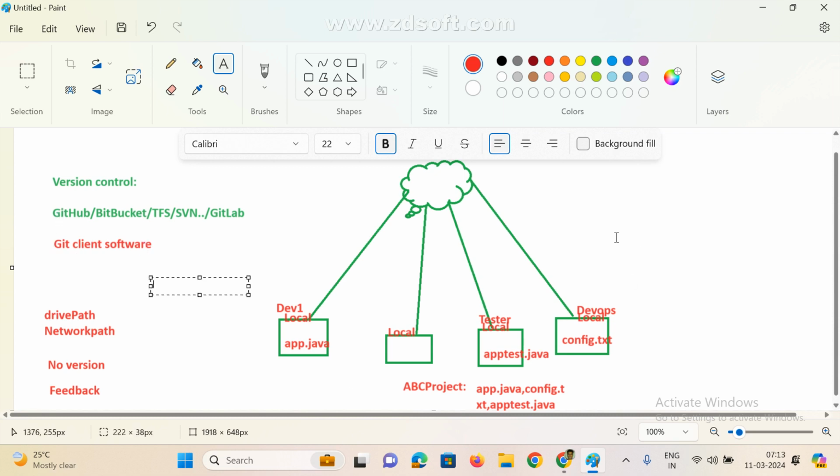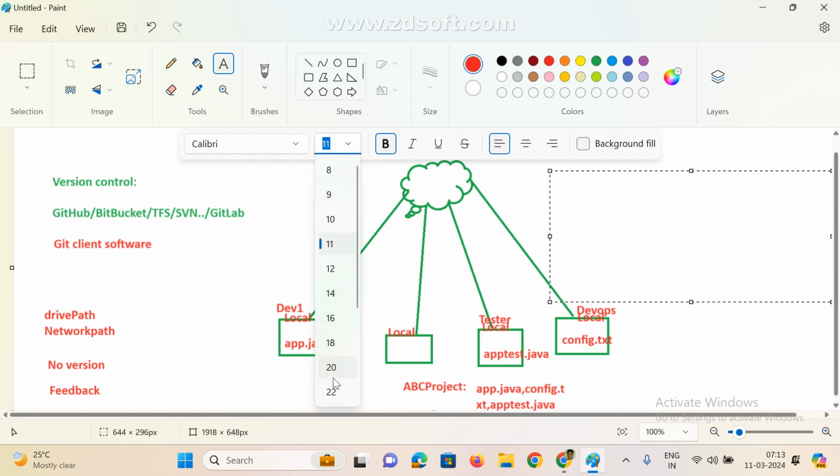If anyone asks what GitHub is, it is one server hosted somewhere. Simply put, GitHub is a developer platform. Developer means everyone developing, right?